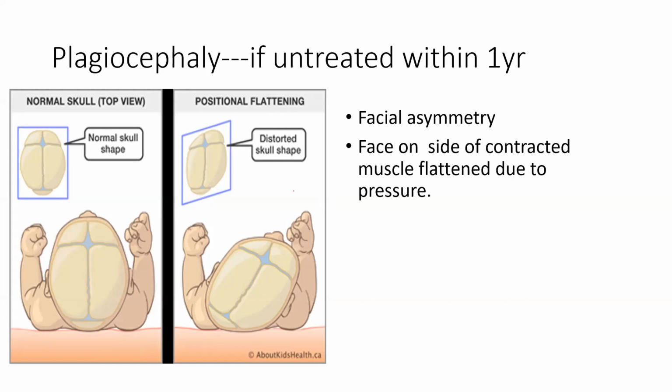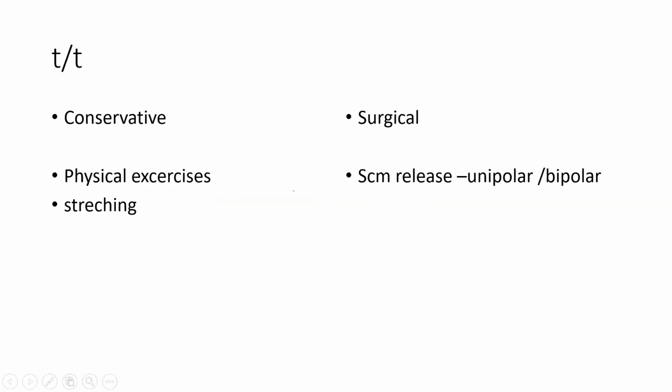Facial asymmetry means what? On one side you will find your bones more enlarged, and on the other side it will be very atrophied or normal, okay. So because of the imbalance in your head and the chin. So torticollis is something where you have to start correcting from the first day. If you are late in starting the treatment of torticollis, you will find this plagiocephaly. So what is the treatment? Obviously the treatment is stretching and conservative, okay.